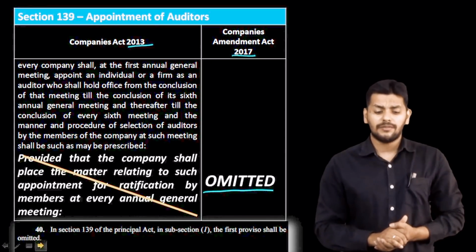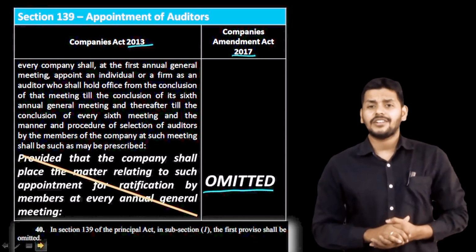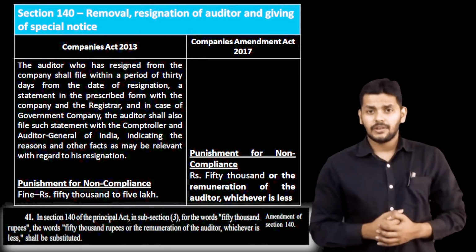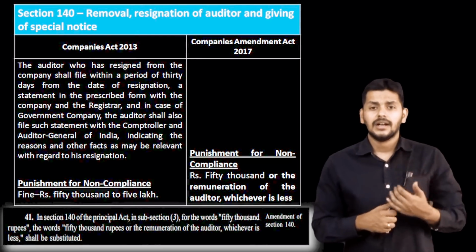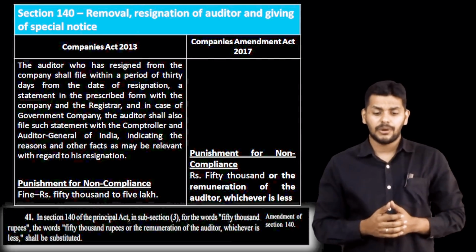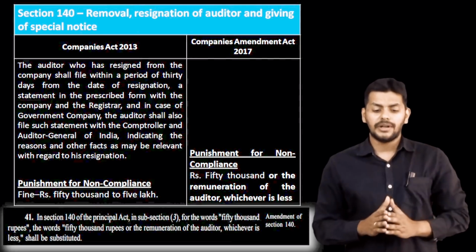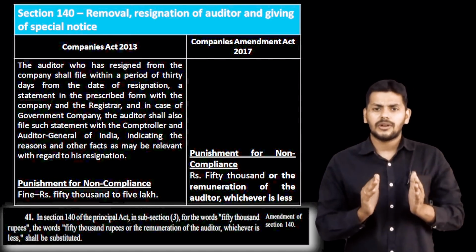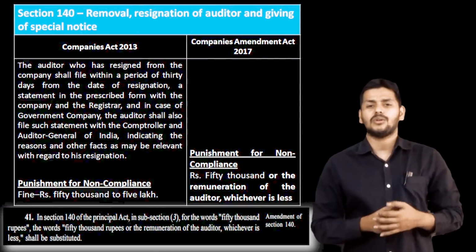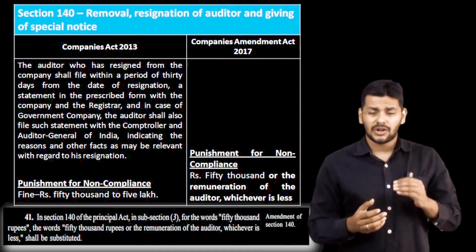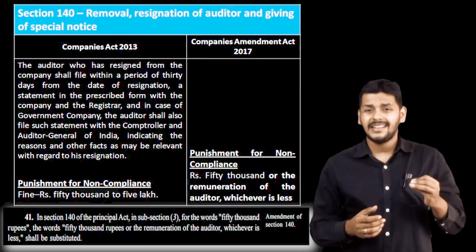Up next is section 140. What does the section deal with? Removal and resignation of the auditor, and of course giving special notice in case you're appointing some other auditor in place of the retiring auditor, or expressly providing that you're not appointing. The real point here is subsection 3. First up, what is 140(3) about in the Companies Act 2013? It is about the penalty for non-filing of Form ADT 3.